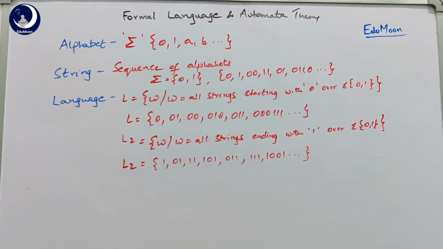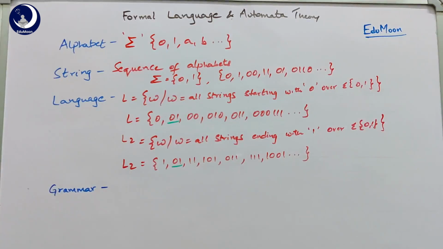From the given definition, we form the strings. If you observe, L and L2 both have strings formed by 0, 1. But there are some specific strings which come under L and some specific strings which come under L2. If you observe a string 0101, which is shown here, that is a string which is common in both the languages L and L2. That is a string formed using the symbols 0, 1, 0, 1, which satisfies the condition in both L and L2. So that is a string which is common in both the languages.